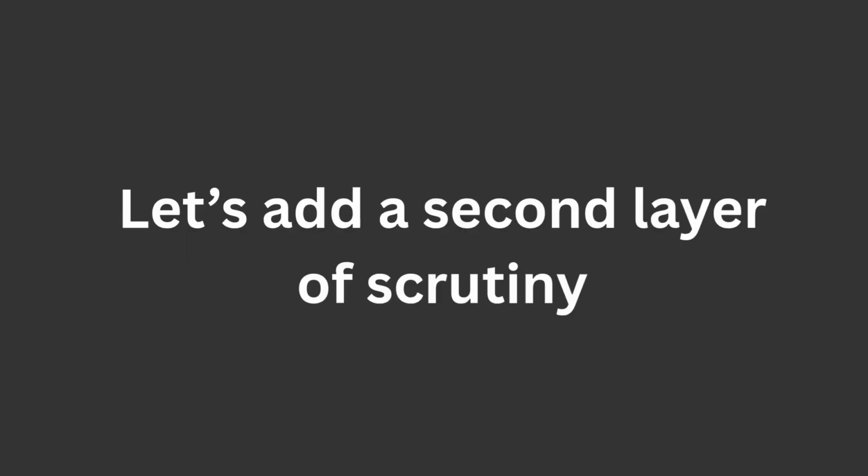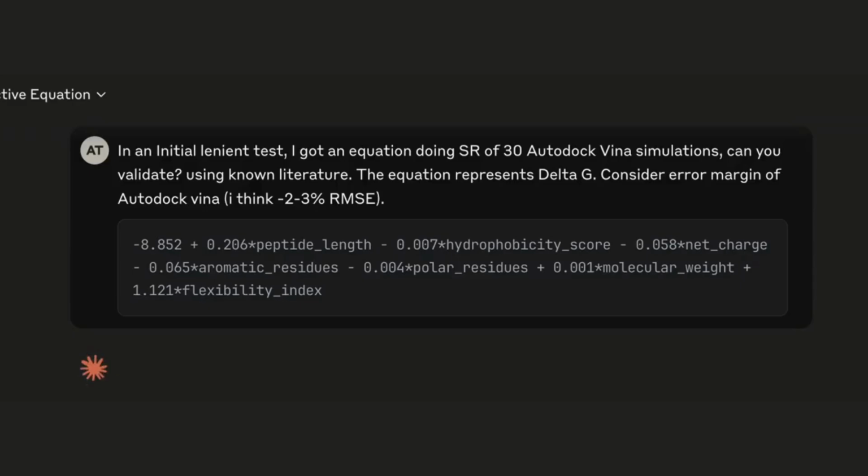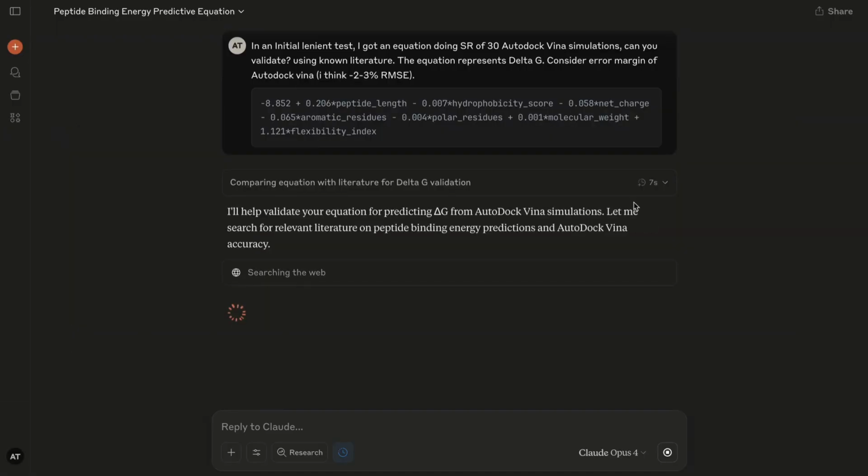Now, let's add a second layer of scrutiny, just to be sure. We will do a comprehensive web search for literature using Claude Opus 4 analysis of the equation. Disclaimer: this is just a test. Never upload your findings on any AI cloud if you care about IP safety.